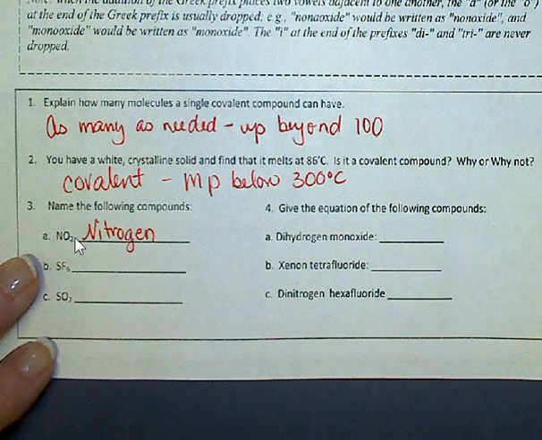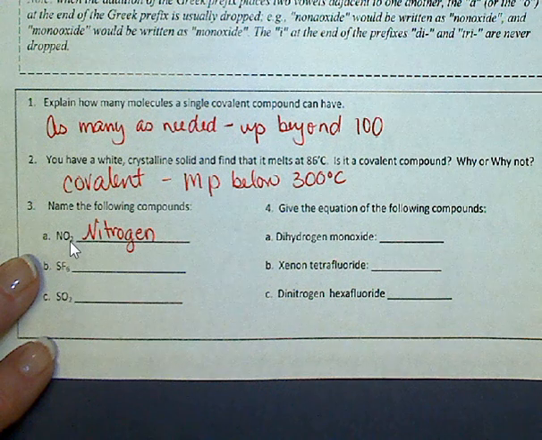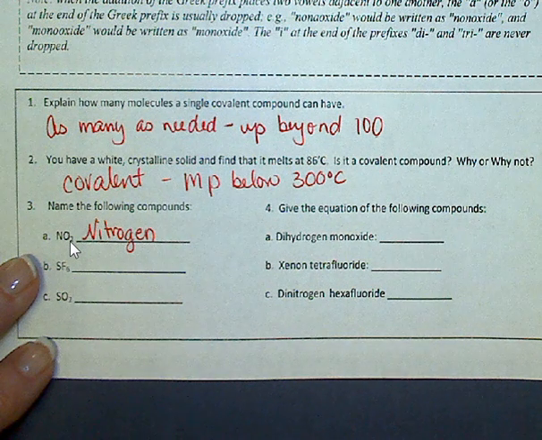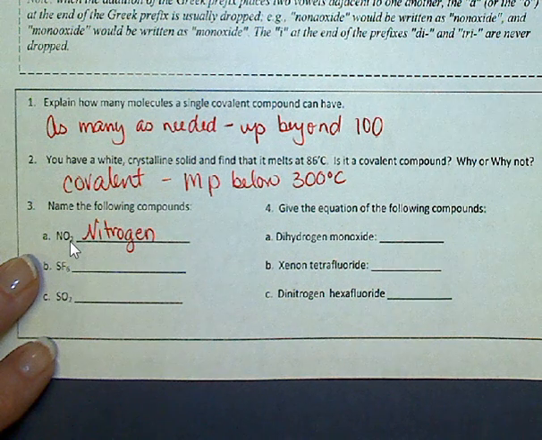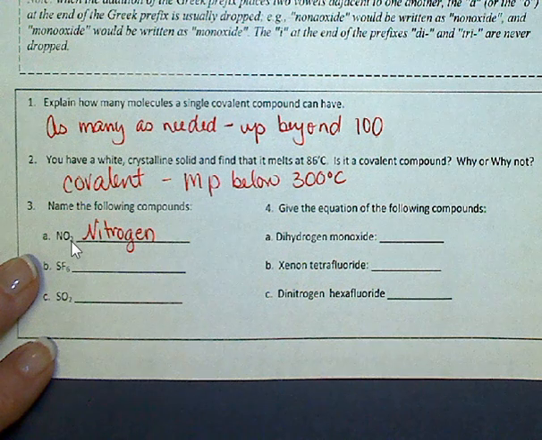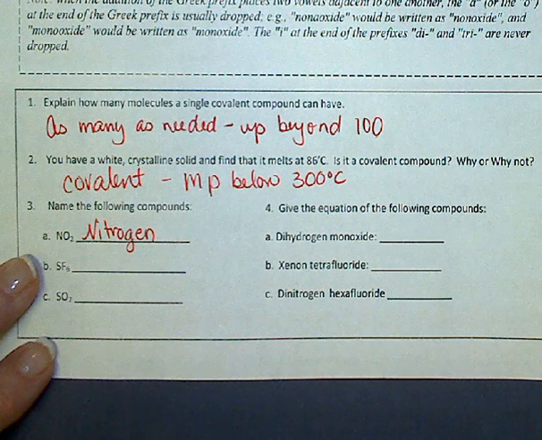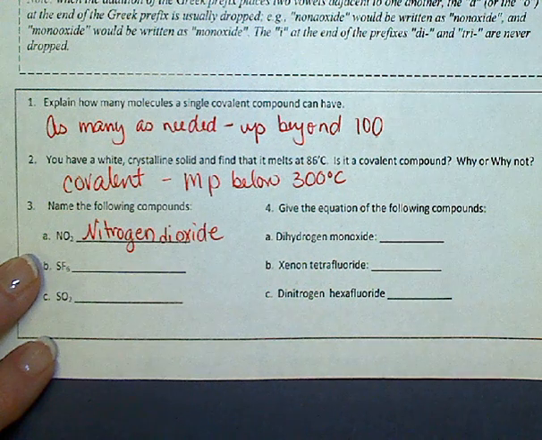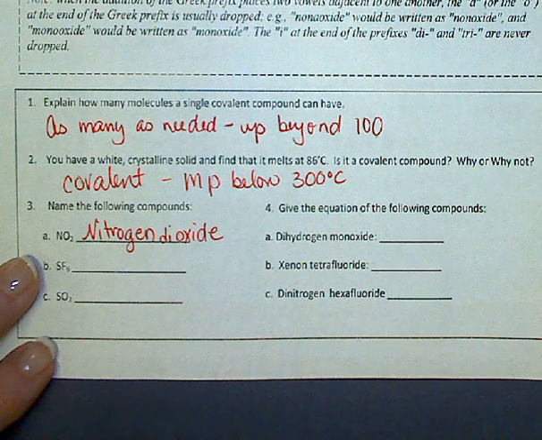Then we take the second nonmetal, we add IDE to the end, and we add the prefix. So this prefix is 2, which is di. So it would be nitrogen dioxide.